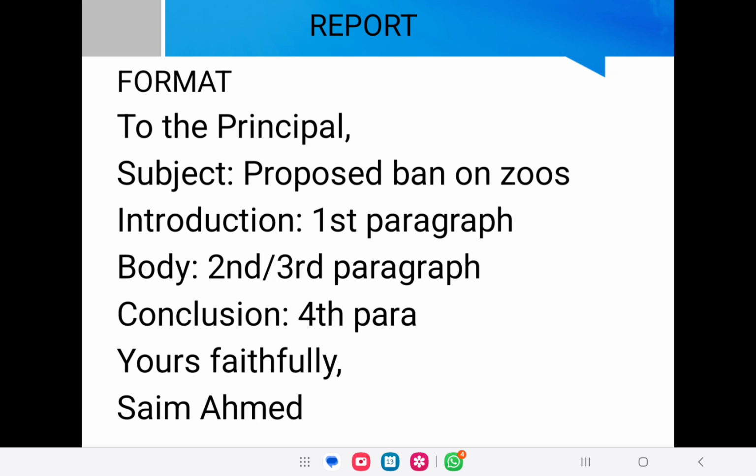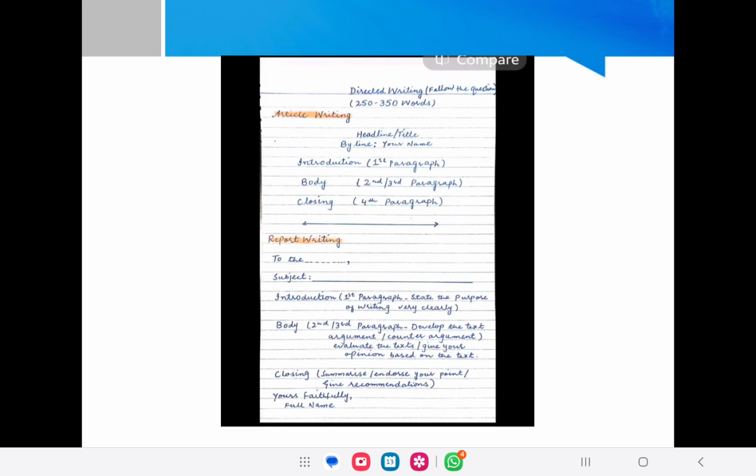Here I didn't write the words "full name" because some students just write "full name" and then leave it. So write your name the way I have written it here. Or after "yours faithfully," you can leave some space, put your signature there, and then write your full name, or simply write your full name after that. So this is the format of the report, a formal report that we write. You all have these pages with you.